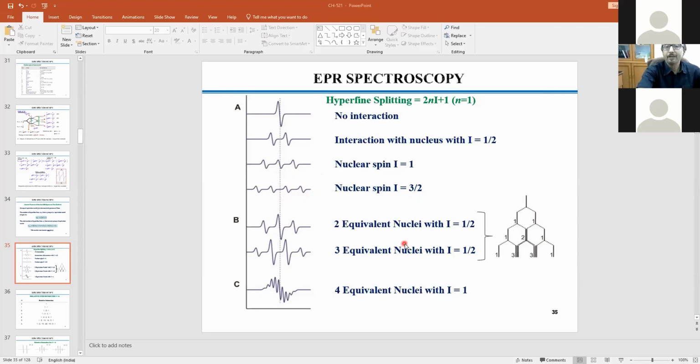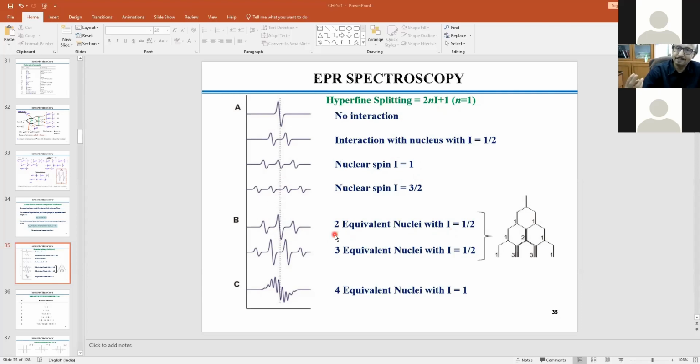Yes, I like it. Now if you take otherwise, I equal to half like this, but there are 2 equivalent I equal to half in a molecule. Then through this energy profile, we can tell you that 2 into half plus 1, so essentially 3 lines. So 3 lines you see could originate out of I equal to 1, N equal to 1, or it could originate from 2 I equal to half. But you remember again that these two could be easily differentiated based on their intensity ratio. So we also need to know how to calculate the intensity ratio.